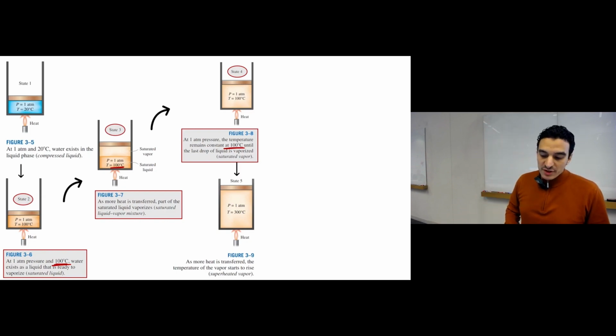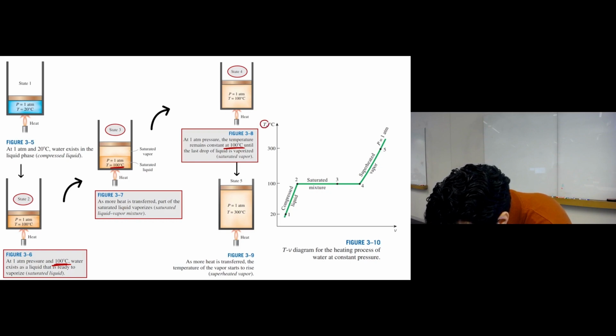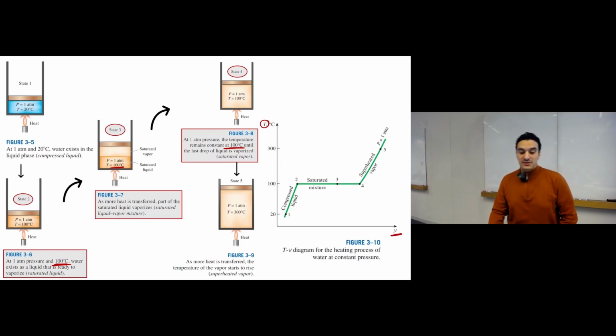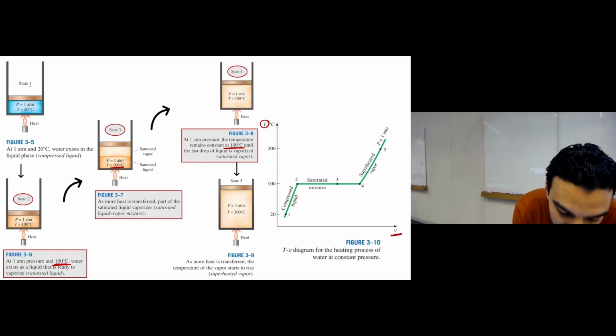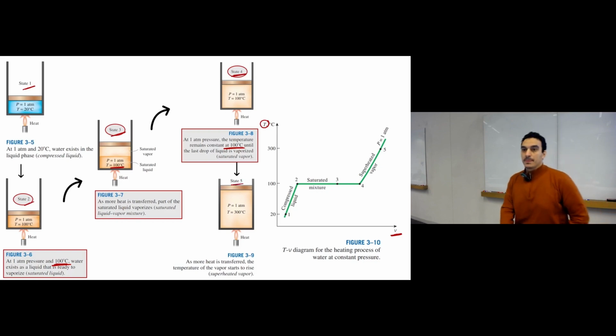If we need to plot what is happening here and we select to plot it on a TV diagram, it's called TV diagram because temperature is what we have on the y-axis, and volume is what we are using on the x-axis. Let's put numbers. This is considered case number 1 or state 1, state 2, state 3, state 4, and state 5.